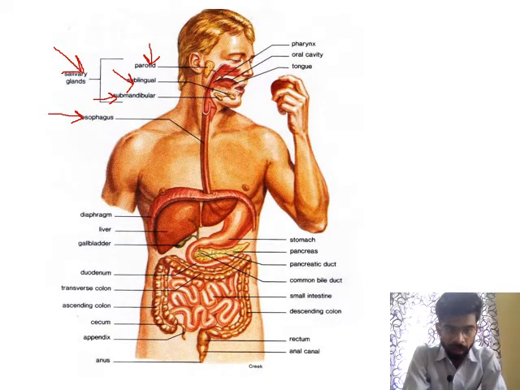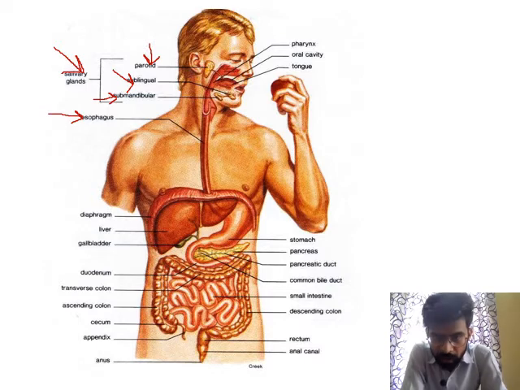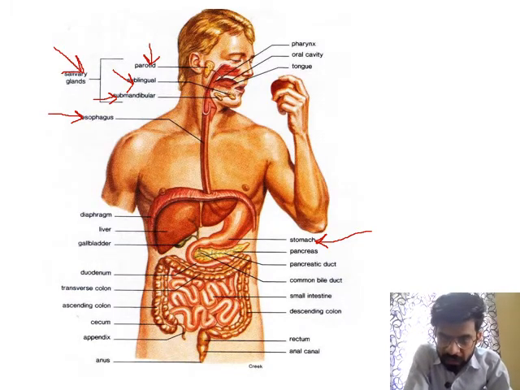Then the food will move towards the stomach. The stomach is a J-shaped organ. Here the stomach is present, marked with the red arrow. Then the food will move towards the small intestine, a highly coiled structure. Then the food will move towards the large intestine.